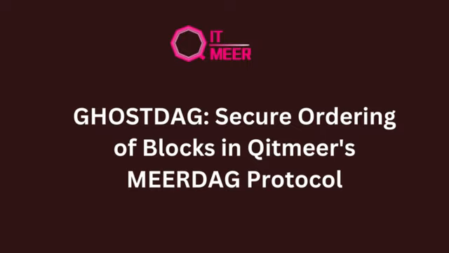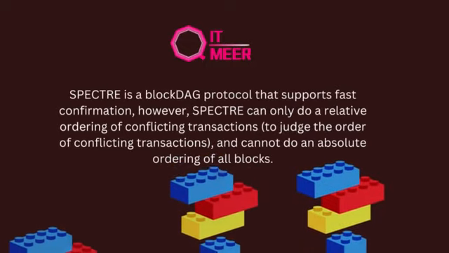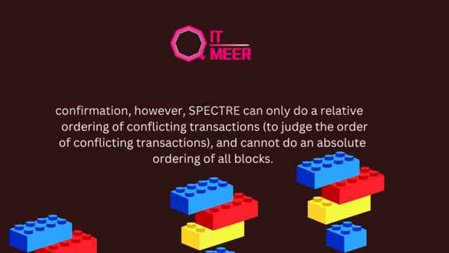Ghostdag, secure ordering of blocks in Quire's BlockDAG protocol. SPECTRE is a BlockDAG protocol that supports fast confirmation. However, SPECTRE can only do a relative ordering of conflicting transactions, to judge the order of conflicting transactions, and cannot do an absolute ordering of all blocks.